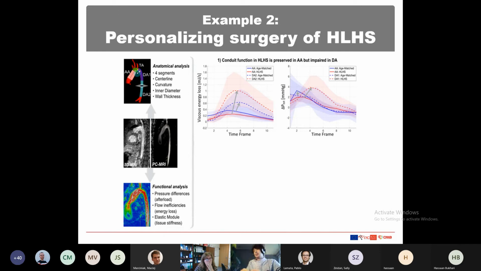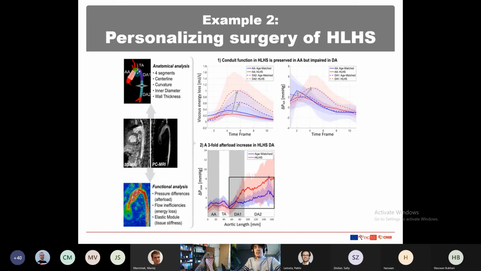So it means that by releasing the extra burden of crossing a very narrow ascending aorta, we add the burden to the descending aorta, which was not made to account for such a high velocity. So we in the end generate a pressure drop in the descending aorta that is 3 times what you would expect in healthy controls, which means that in a first stage